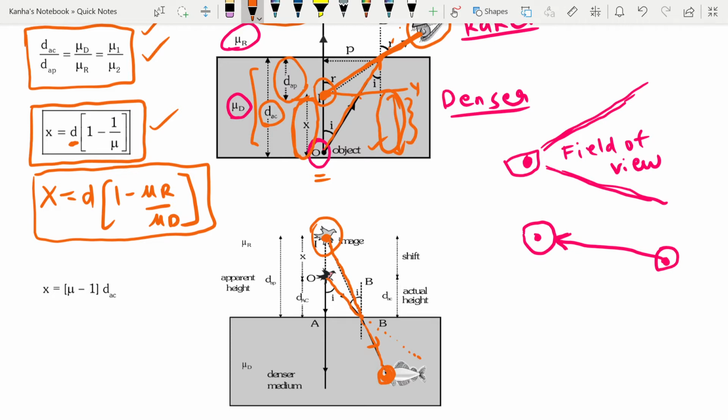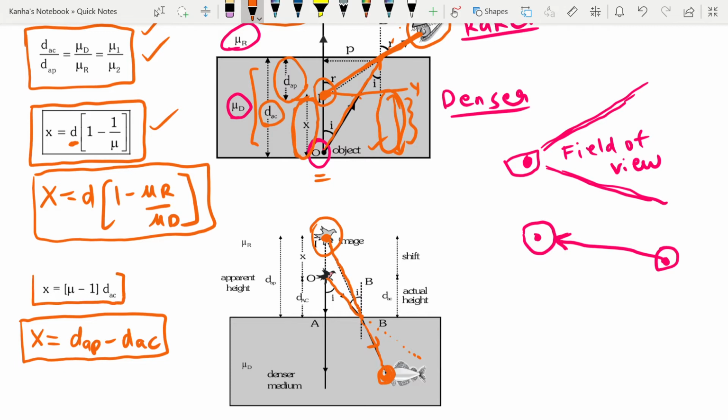And here you have x is equal to d apparent minus d ac, which is true for the above case as well, so you should note this. This is the shift. So x is equal to d apparent minus dac, which is nothing but mu minus 1 into dac. Mu is again the mu for the denser one. I am assuming that the first medium is air, so it has mu equal to 1.